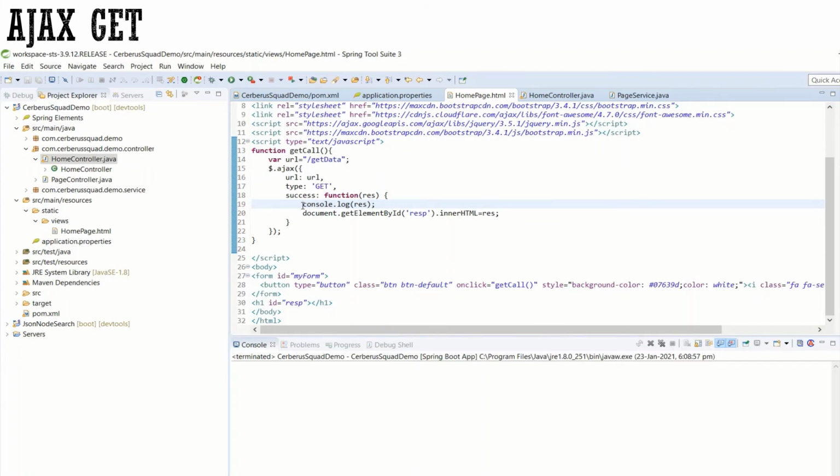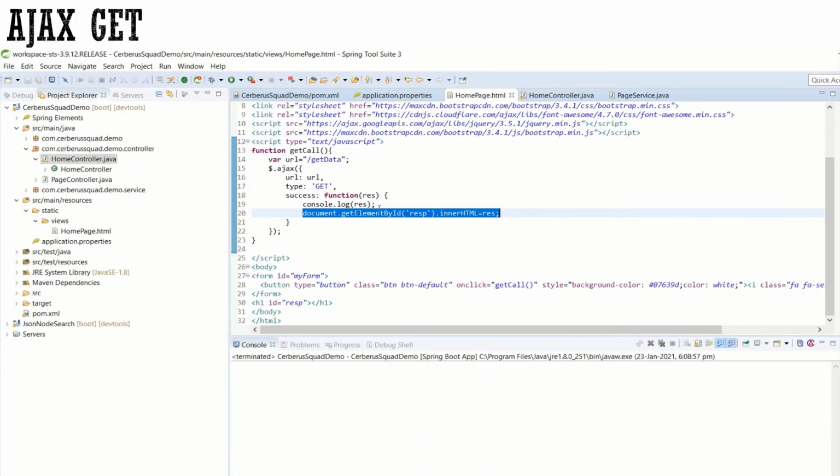It is not mandatory that you always print it inside the console. There is also another way through which you can display the data inside the page. That is our motive, right? To do that, we are using this highlighted line. We are passing the response to the page.